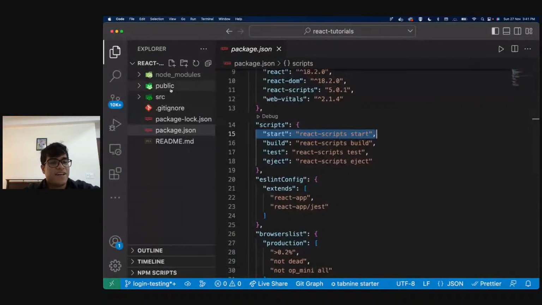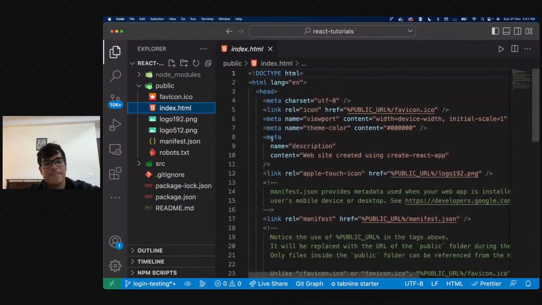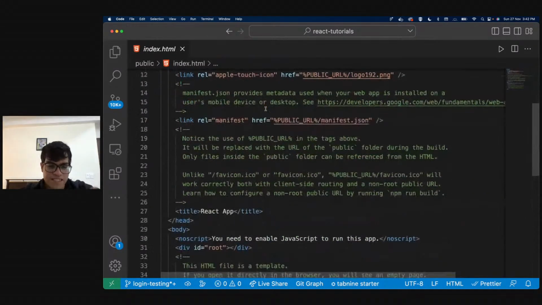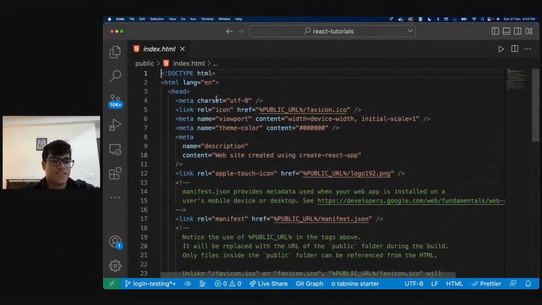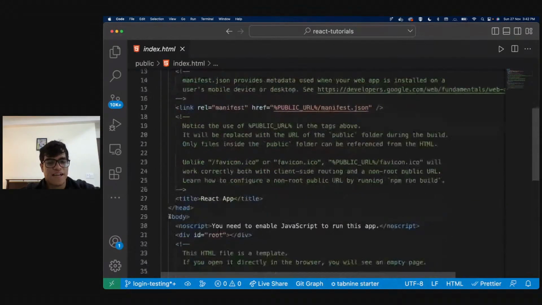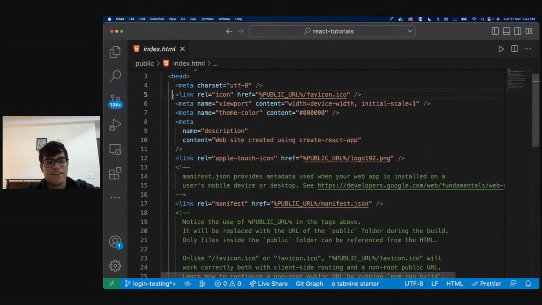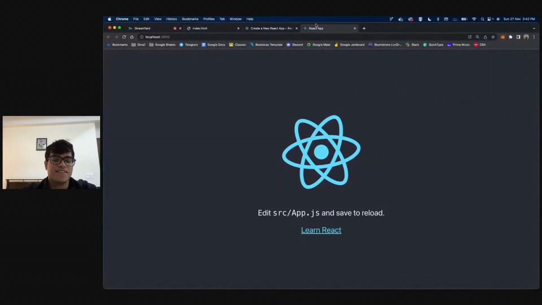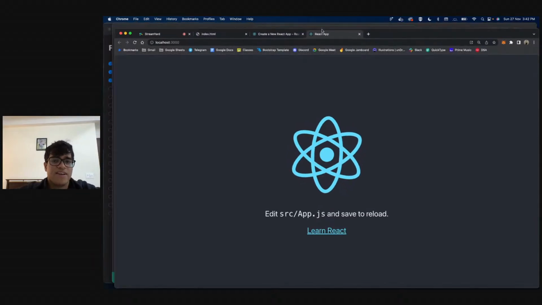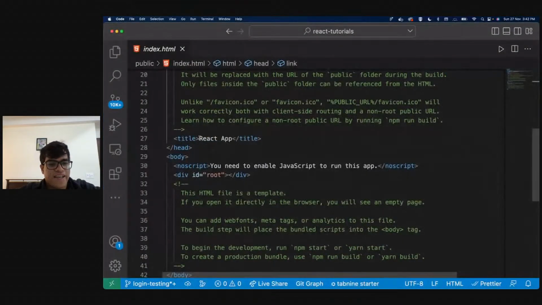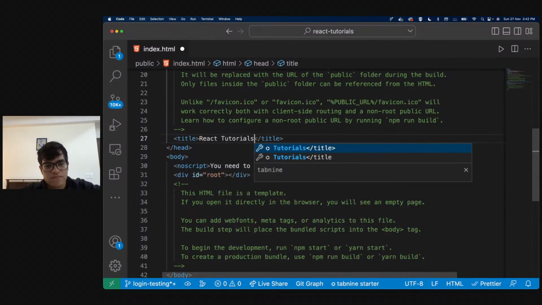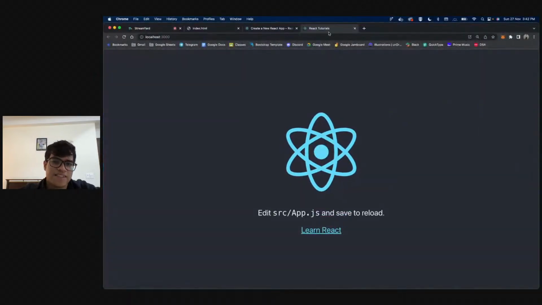Correct. If I go to my public folder, what you'll see is I have this index.html, right? And obviously, index.html is HTML. It's very simple for you to understand. This has the description, this has the favicon, and this has the title. If I go to my React project, I see the title is React app. So if I want to change my title, I can just say React tutorials. And if I save this, my title gets updated.